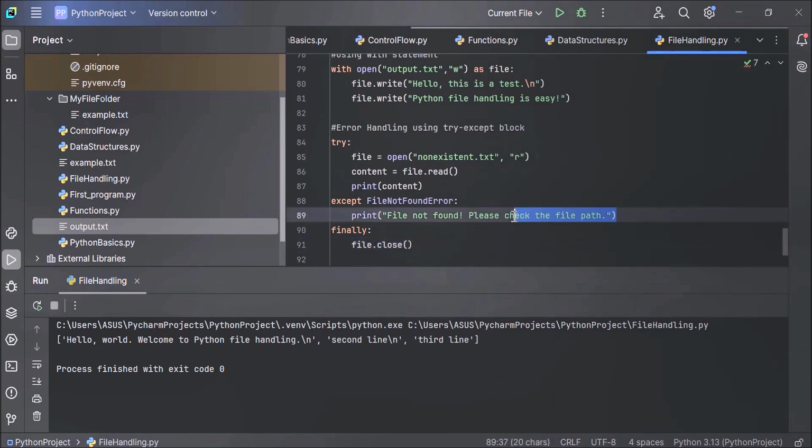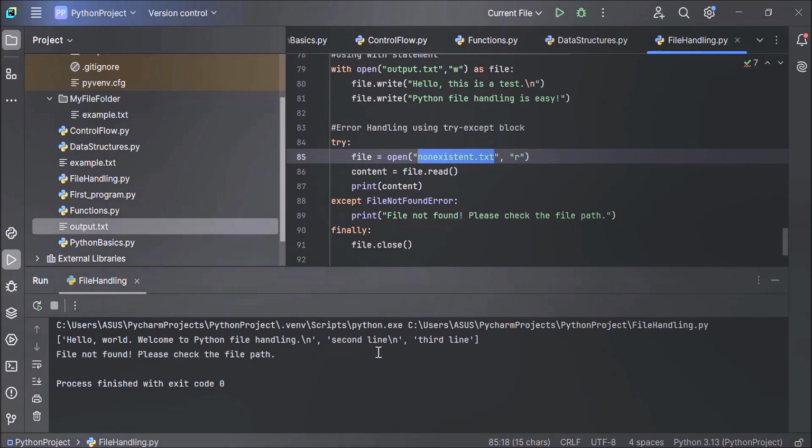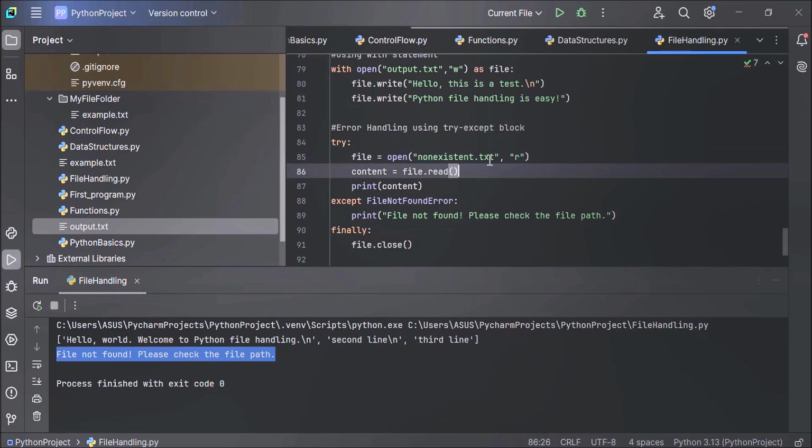We should get the message, file not found, please check the file path, because we don't have this text file, non-existent file, in our current working directory. This file doesn't exist. Now let's see the output. We have got the message, file not found, please check the file path. So this is how we handle errors using try except block.